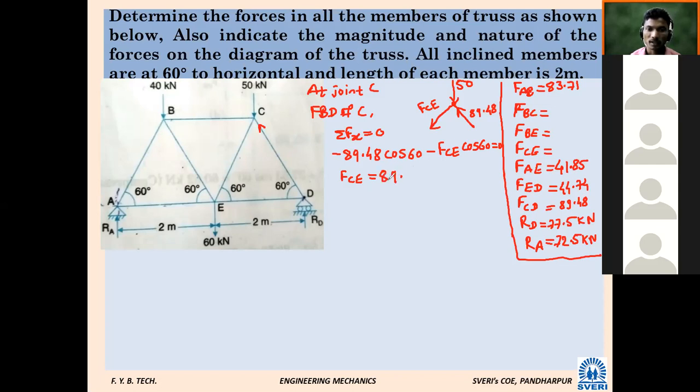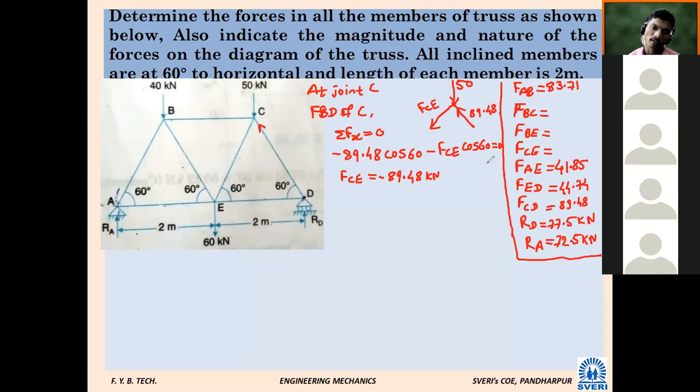Yes, but it is negative. Negative sign, what does it indicate? 89.48 kilonewton, negative sign, what does it indicate?